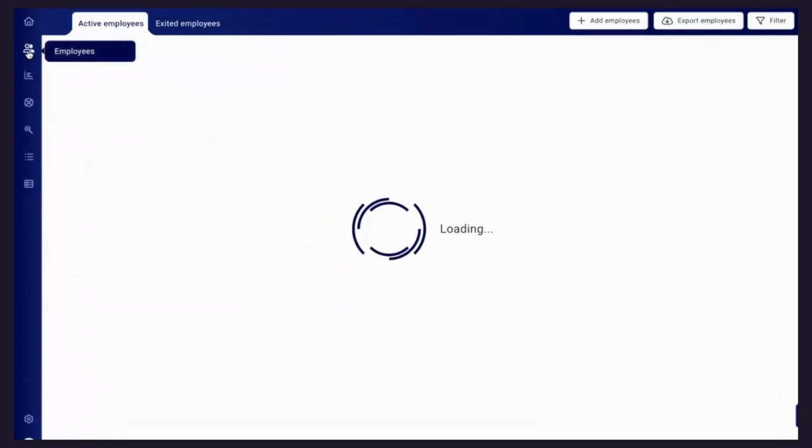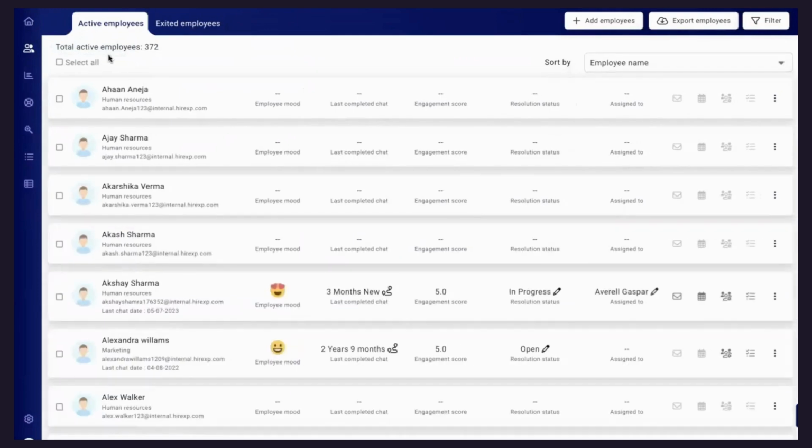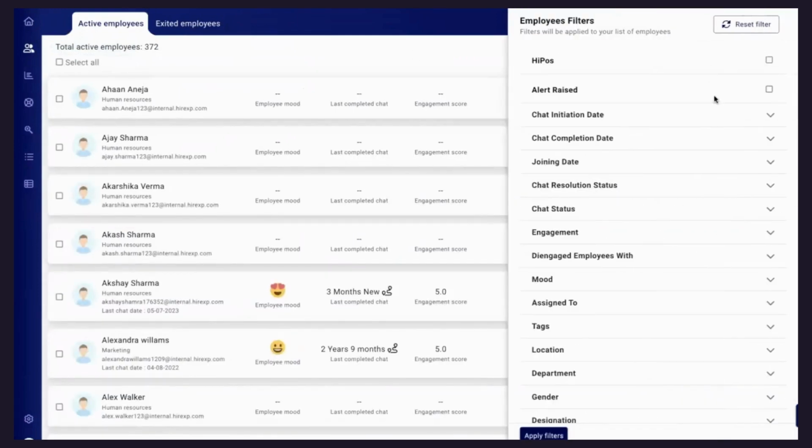Over here, we have the complete list of employees, and in case you would like to slice and dice the data department-wise, location-wise, we have multiple demographics where you can pull out reports. Just to take a few demographics: we have locations, departments, manager-wise, team lead-wise, zone-wise, band grade-wise. We have engagement-wise.